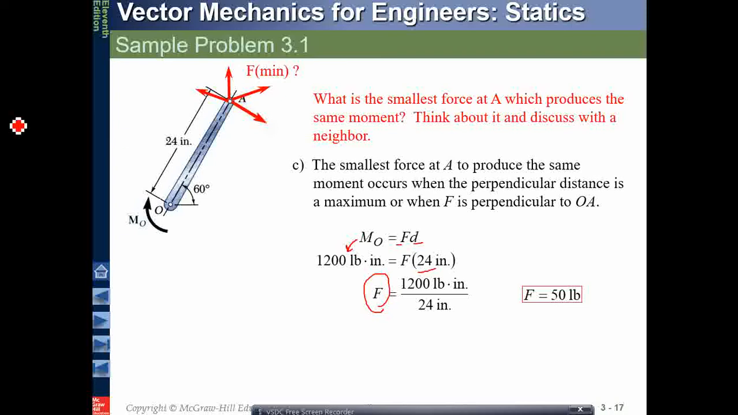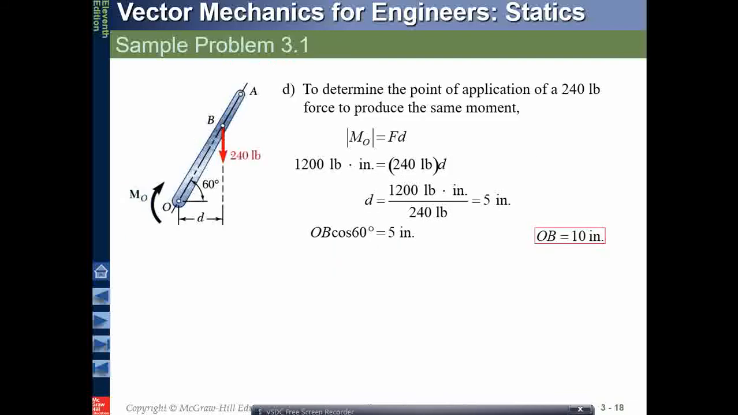And remember that this is in the clockwise direction. We don't put the minus sign here, because we know that F times D will give me the direction of the moment. Again, if this were minus, my force would come out to be a minus sign.